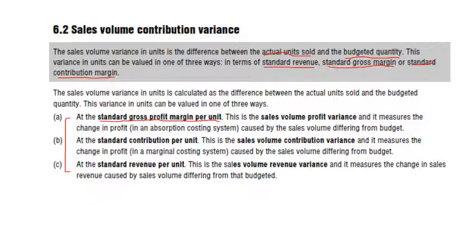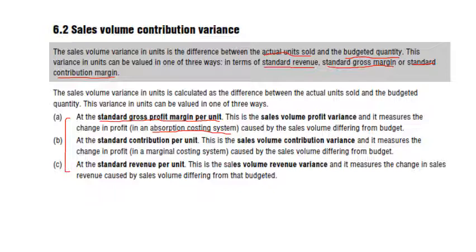Gross profit margin per unit is the sales volume profit variance, and it measures the change in profit based upon your absorption costing system. In fact, this variance occurs due to the absorption costing system you already developed, and we have gone through in detail about the absorption costing system where you calculated your predetermined overhead rates.